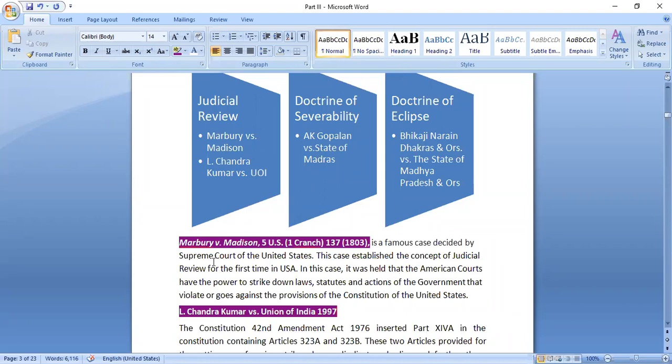They already had this particular concept. So what we did is that we borrowed the concept of judicial review under the Constitution of India also, and then we made provisions for that under Indian Constitution. Part 13 of the Constitution.